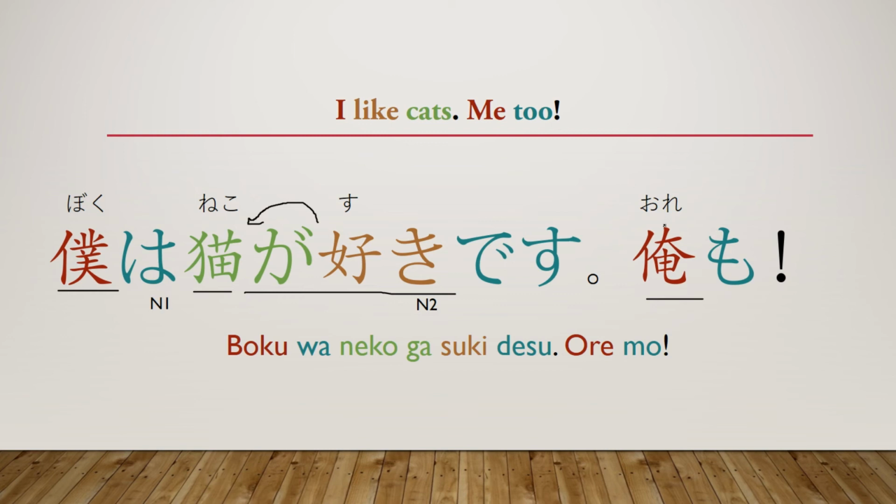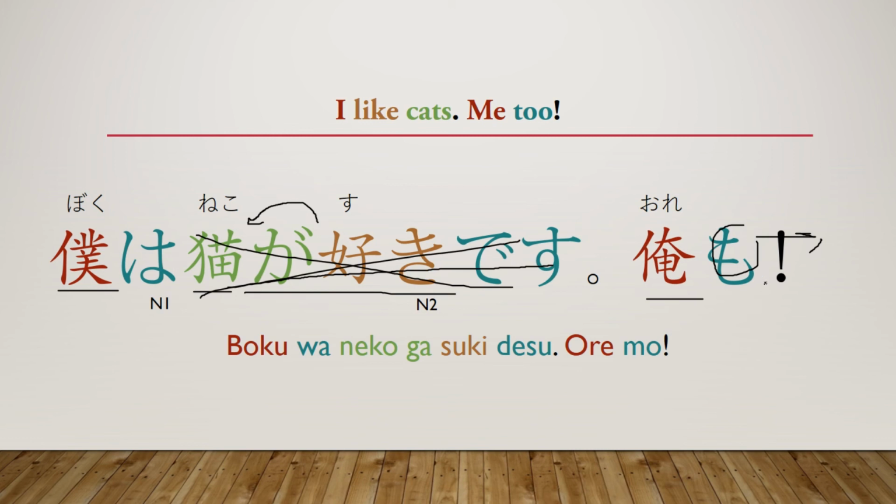And then here is the part where it gets a little bit more complicated. As you notice, there's nothing after it. There's just the exclamation point. Well, if you want to talk in a more colloquial way, you don't have to repeat this at the end of the sentence. Why? Because it's already implied. If you say ore mo neko ga suki desu, people already know from the mo particle that you also like cats. So you can just cross this whole thing out and just put mo at the end of it.